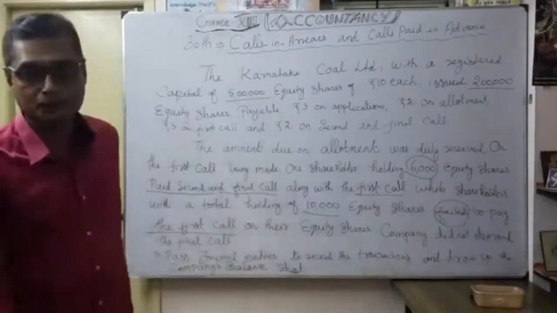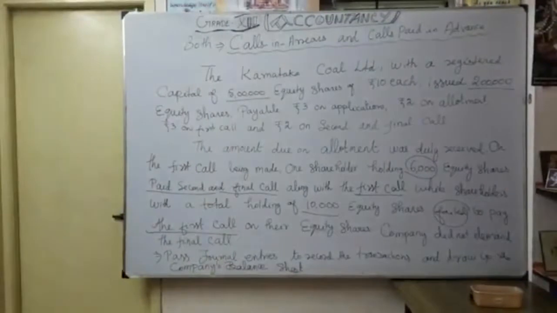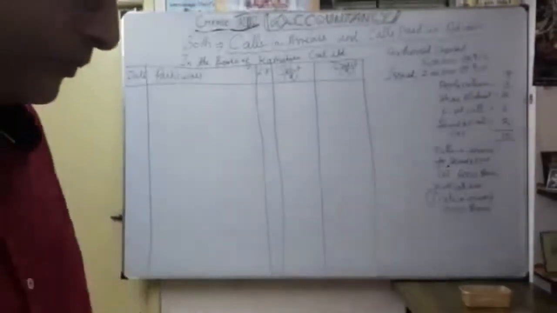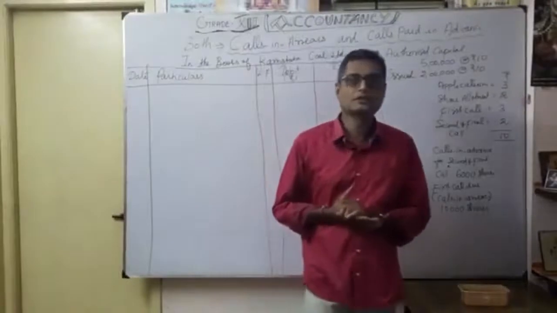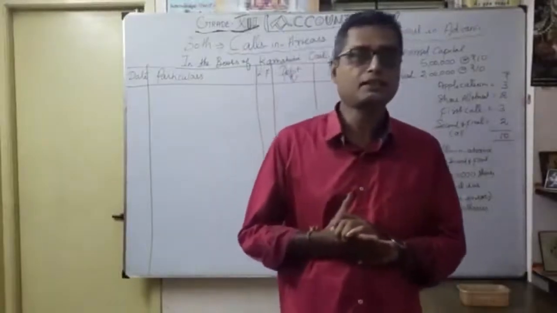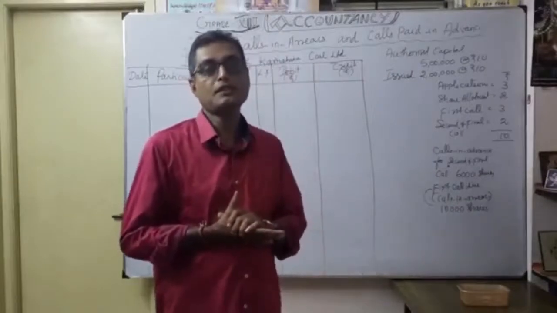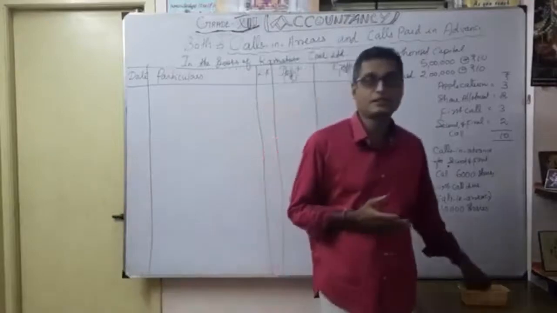We are going to discuss the accounting entries for Karnataka Coal Limited. There are 2 questions they asked. One is to pass journal entries to record the transactions. The second one is how to disclose in the balance sheet. So these are the 2 questions for this problem.